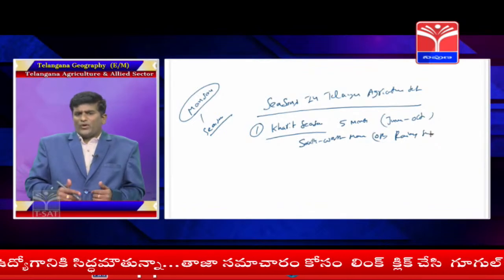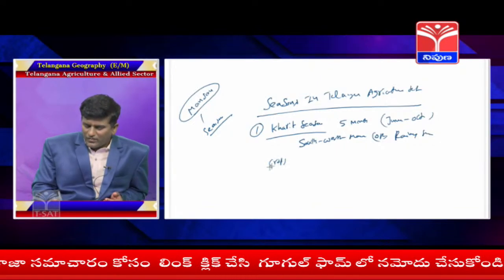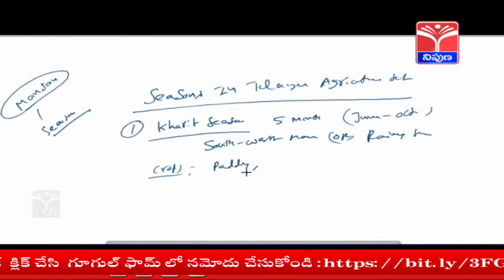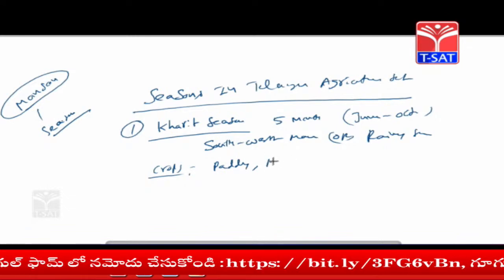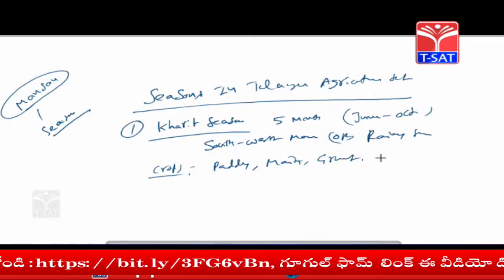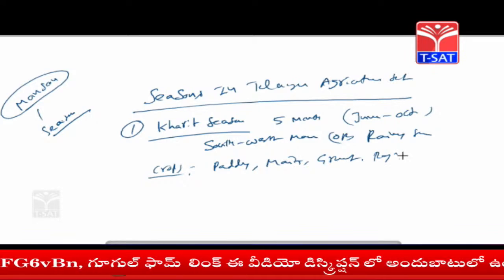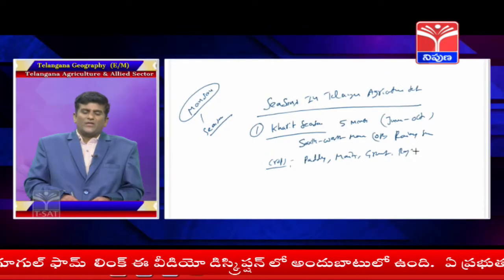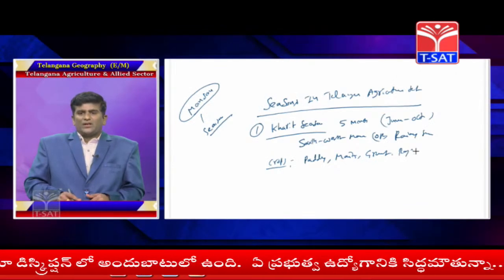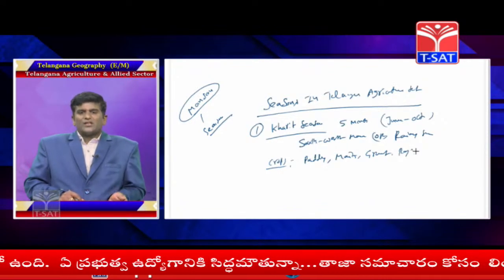So what crops are grown especially in Telangana state in the Kharif season? Crops like paddy, maize, groundnut, ragi, etc. These crops are grown especially in the Kharif season. Kharif is a word derived from Arabic. Kharif means rainy season and is also called the southwest monsoon.